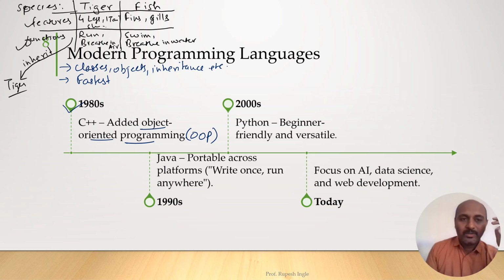Like it can breathe in air, it can run, it can do all the things that a tiger can do. Similarly, if a fish baby is born, then it has all the features and properties of the fish species. So it inherits by default. It will have fins, it will have gills, it will be able to swim, it will be able to breathe in the water.